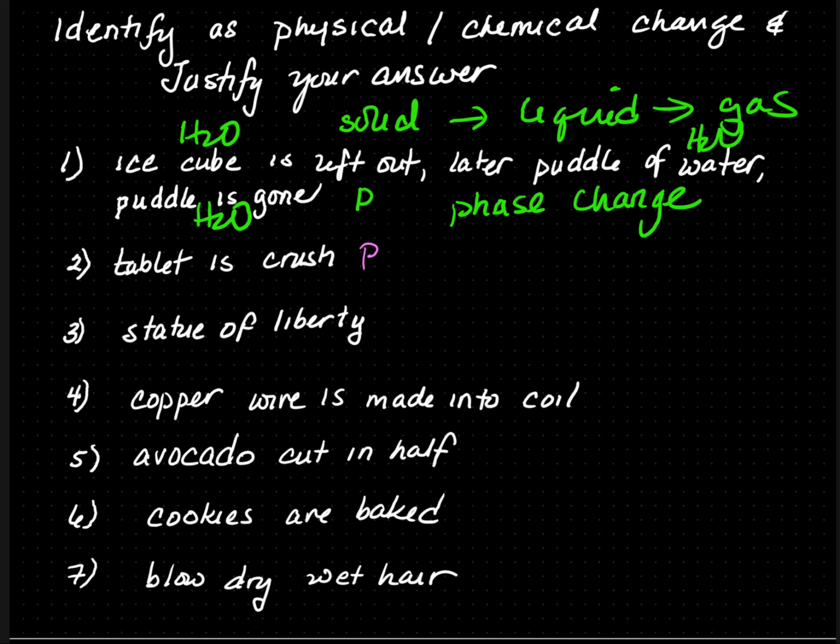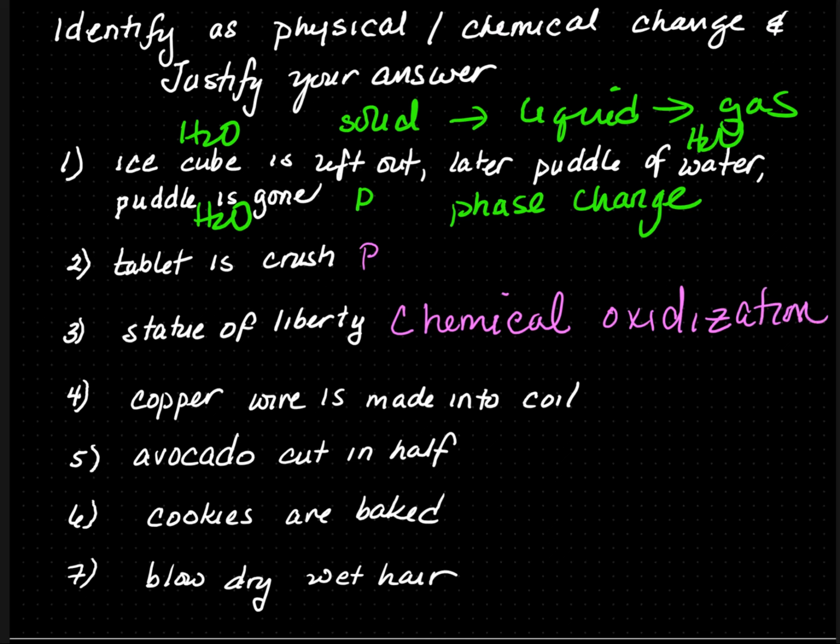The tablet itself is made up of whatever chemical it is. Now if I crush it, it is smaller. It is smaller tablets made up of the same material. Number 3, the Statue of Liberty is a chemical change. It is a chemical change because it reacted with the air and oxidized. And oxidation is a chemical process.